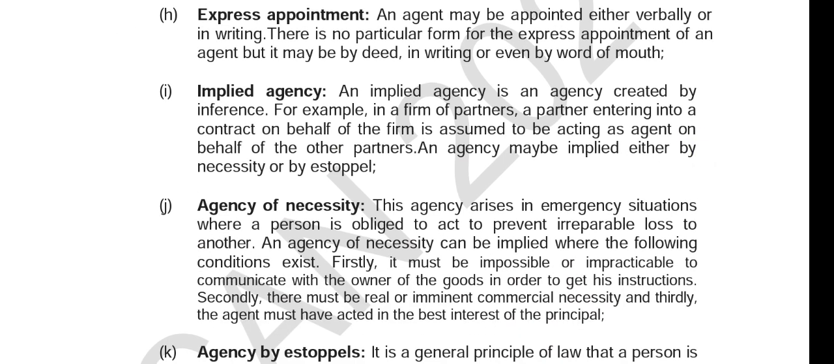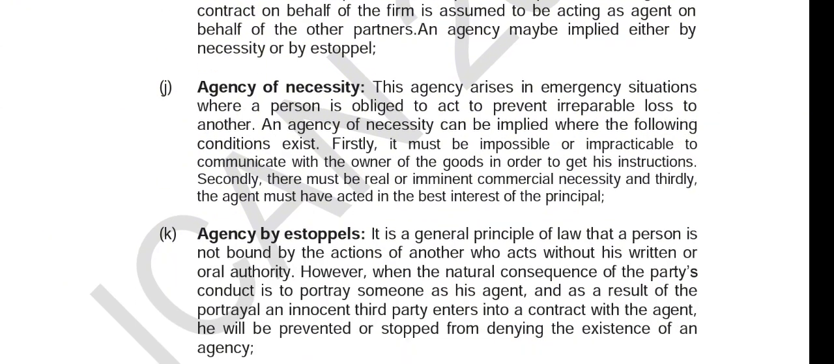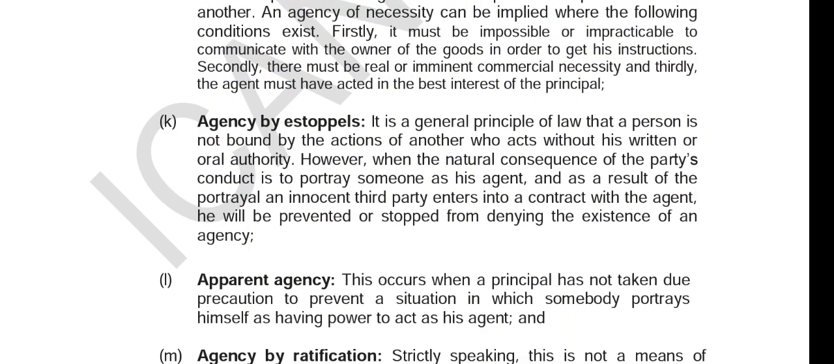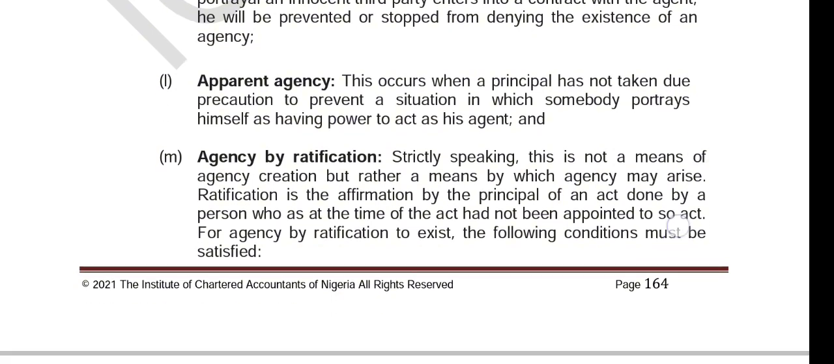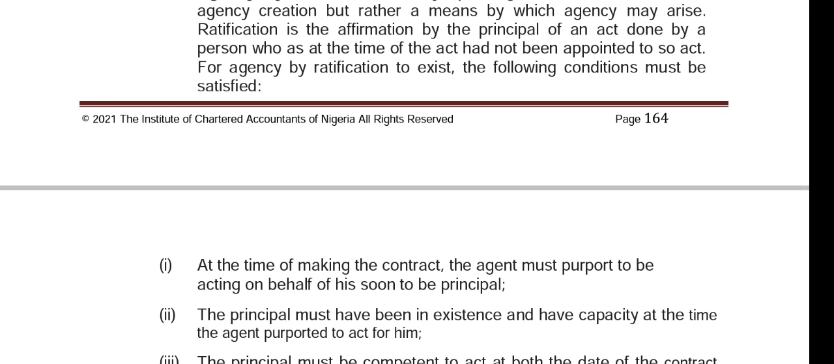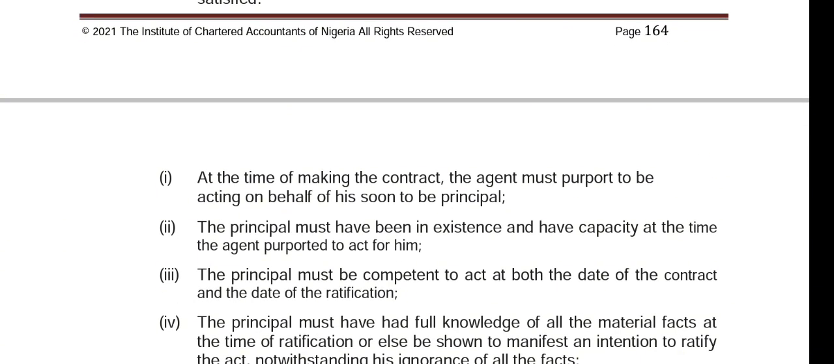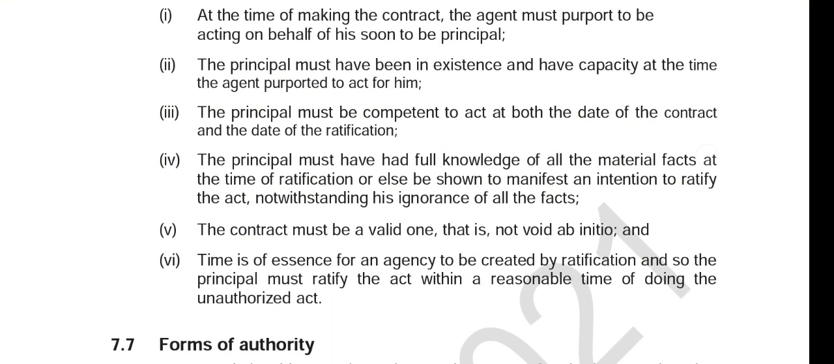There's also agency of necessity, agency by estoppel, apparent agency, and agency by ratification. I've said this here. Ratification, I gave an example of a promoter and a company, right? For agency by ratification to exist, the following conditions must be satisfied. At the time of making a contract, the agent must purport to be acting on behalf of his soon-to-be principal, right? You could just read the conditions here.